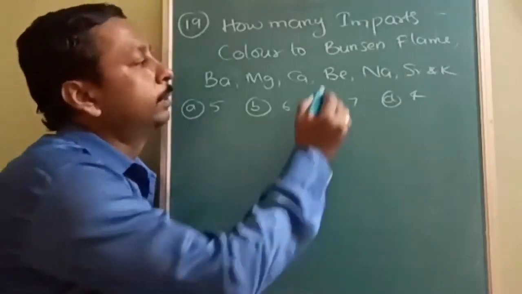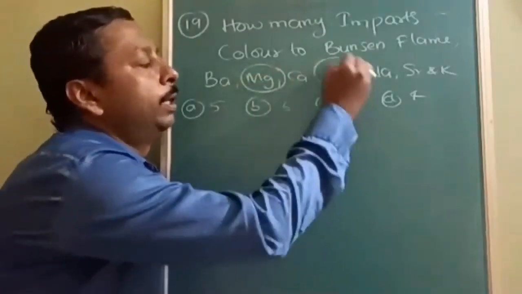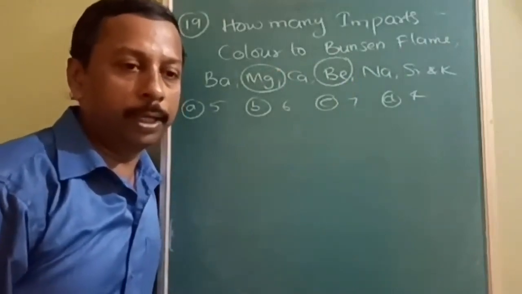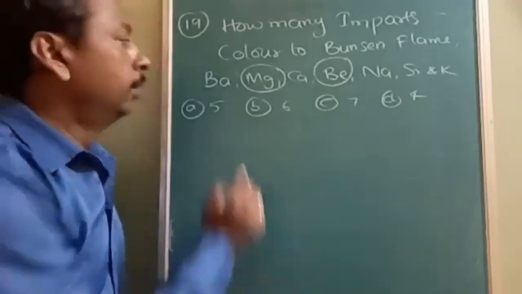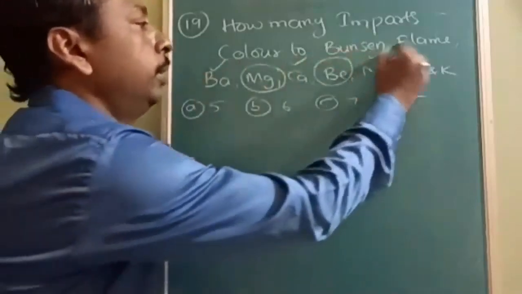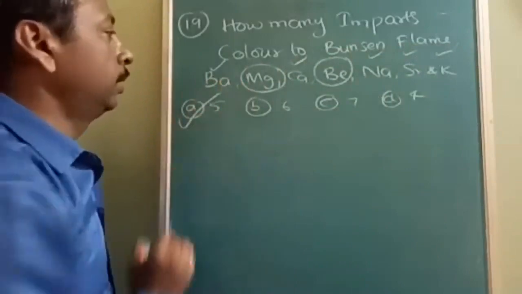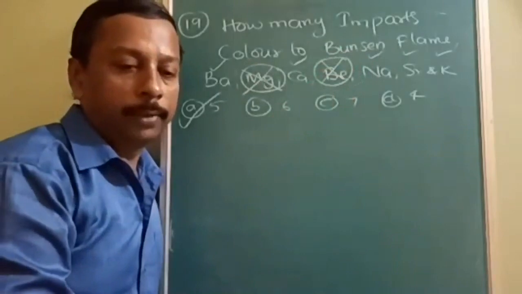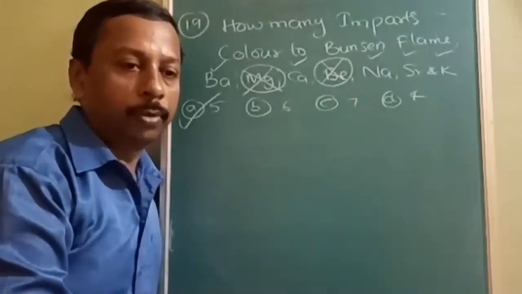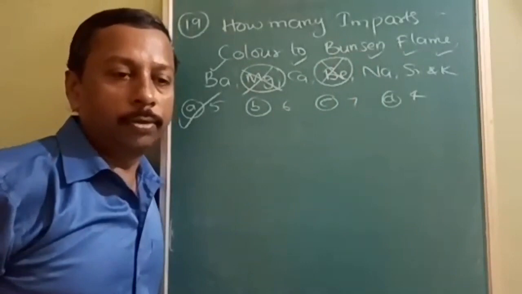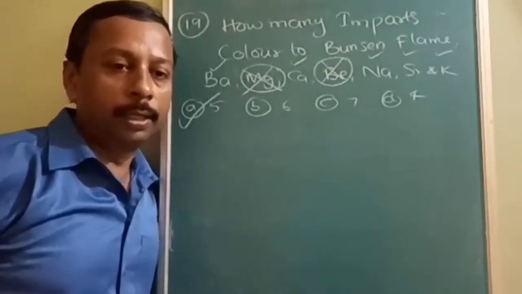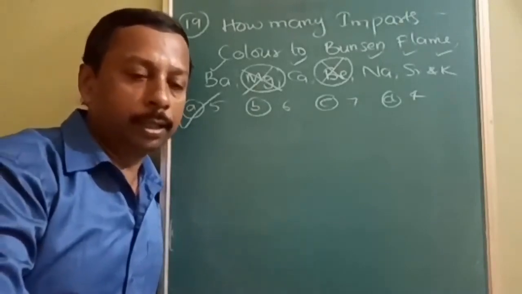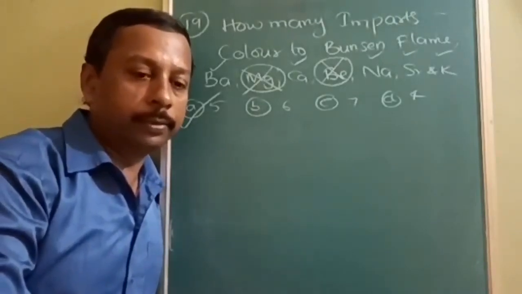What are those elements? Magnesium and beryllium. These are the two elements in the alkaline earth metals which do not impart color to the flame. So what is the answer? A is the answer. Magnesium and beryllium do not give flame coloration. What is the reason? Due to their high ionization energy. The reason behind magnesium and beryllium not giving flame coloration is that they have high ionization energy.